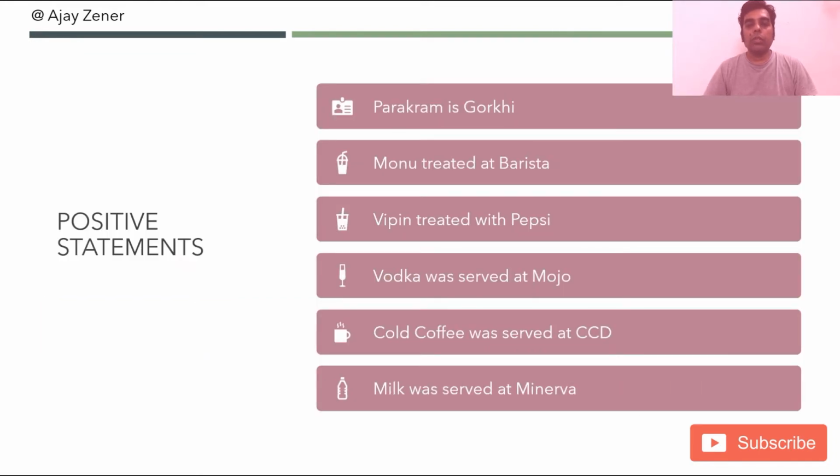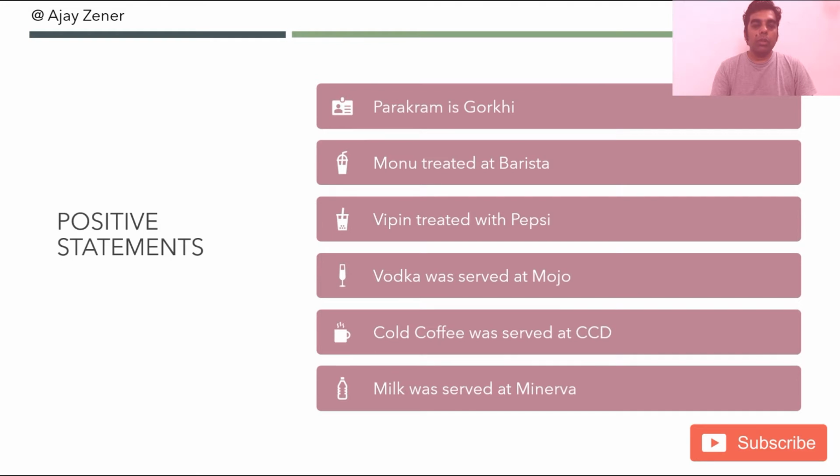And if you look at these positive statements, there are a lot of them as well. Parakram is Gorki, Monu treated at Barista, Vipin treated with Pepsi, vodka was served at Mojo, cold coffee was served at CCD, and milk was served at Minerva. Now how did I get that cold coffee was served at CCD and milk was served at Minerva? Because I inferred it. Why?